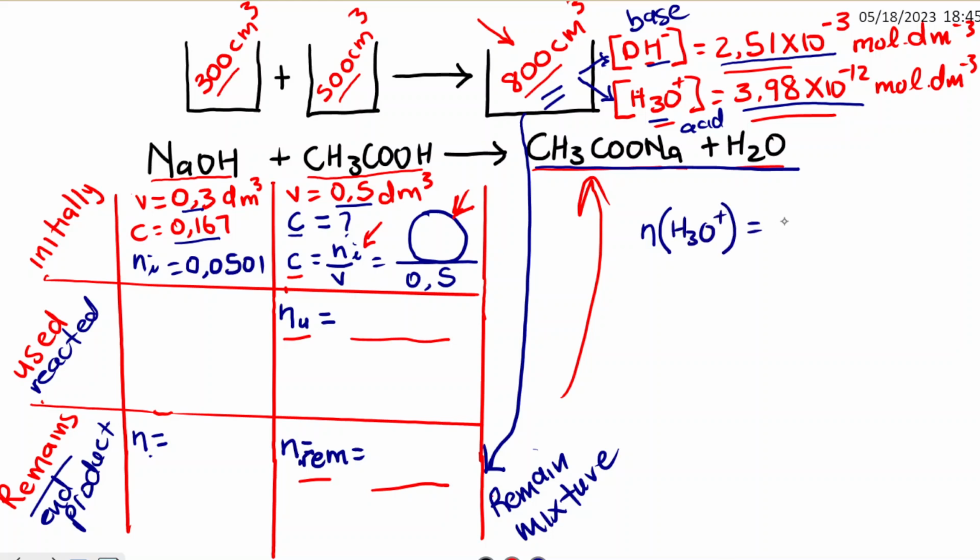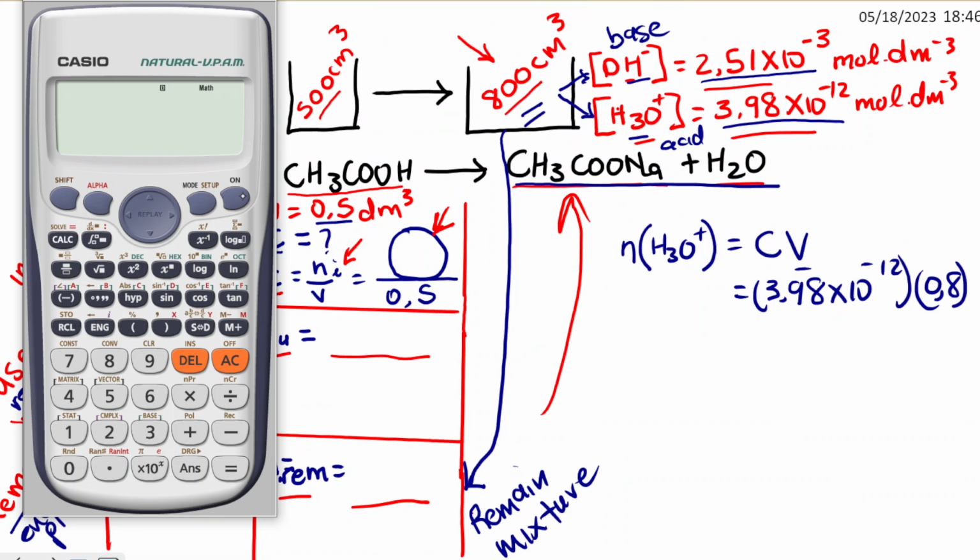So the number of moles there will be the concentration multiplied by the volume. The concentration is 3.98 times 10 to the power negative 12. The volume in the mixture is 800, which if you divide by 1000 gives you 0.8.